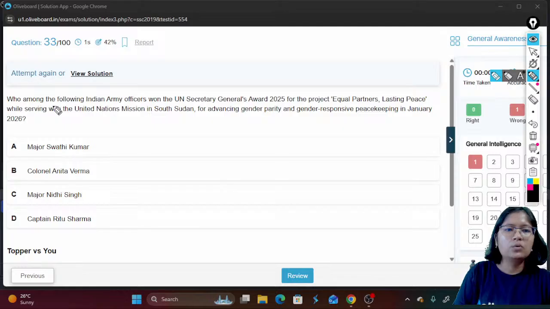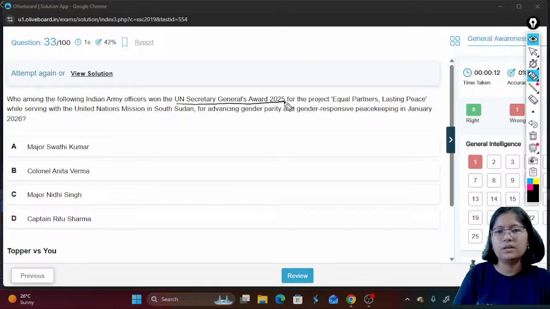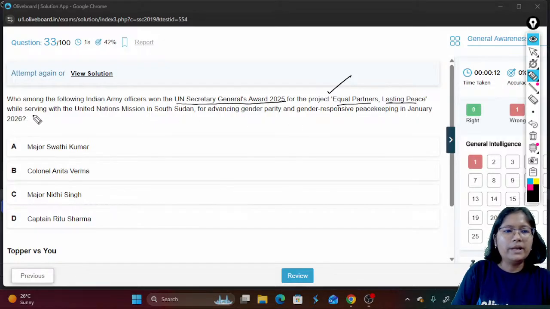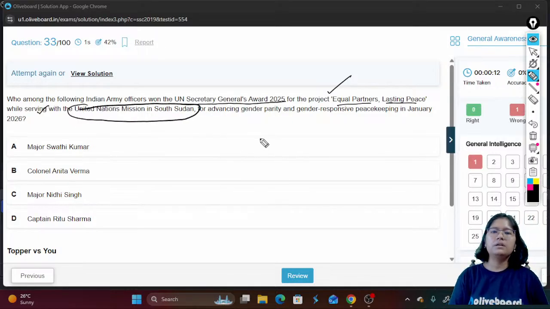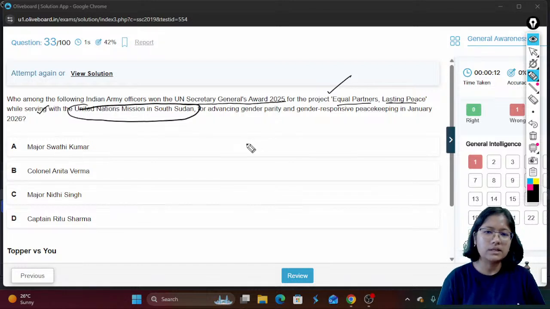Who among the following Indian Army officers won the UN Secretary General's Award 2025 for the project Equal Partners, Lasting Peace, while serving in the United Nations mission in South Sudan for advancing gender parity and gender responsive peacekeeping in January 2026?